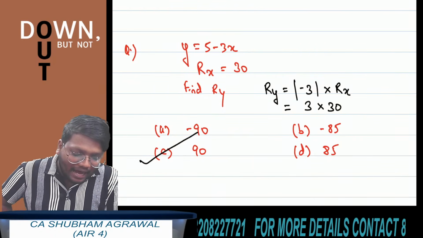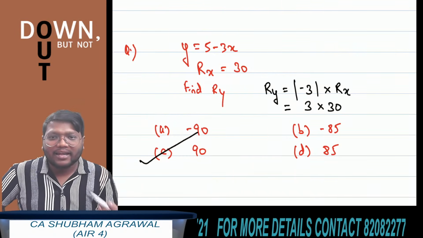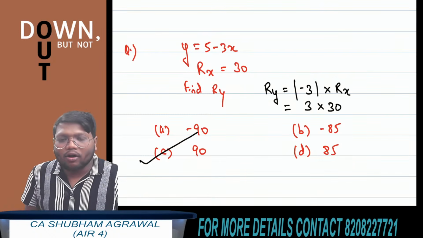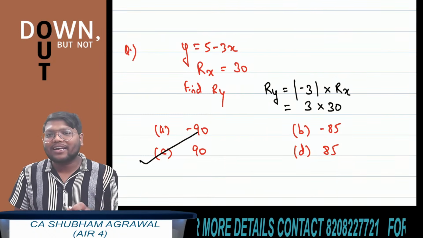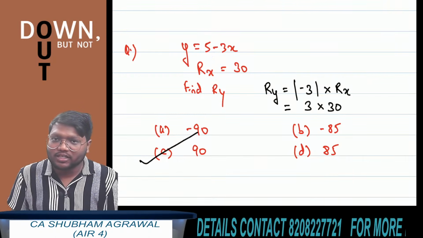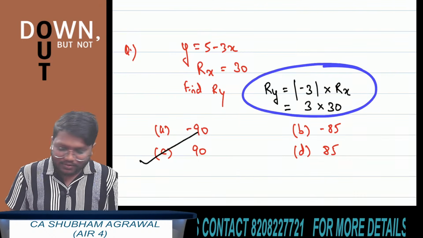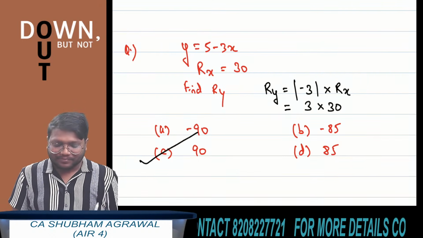But here this Rx is what? Range of x. And I have asked you to find range of y. And this range is what? Measure of dispersion. And all the measures of dispersion remain unaffected due to change of origin. This 5 is change of origin. So it remains unaffected due to change of origin. It gets affected only due to change of scale. So you have to do it this way. I hope all of you have understood this thing.